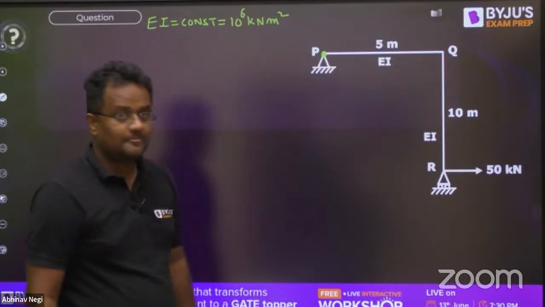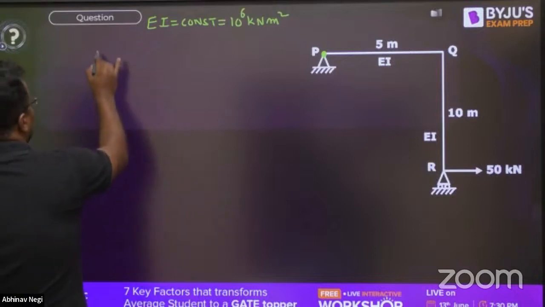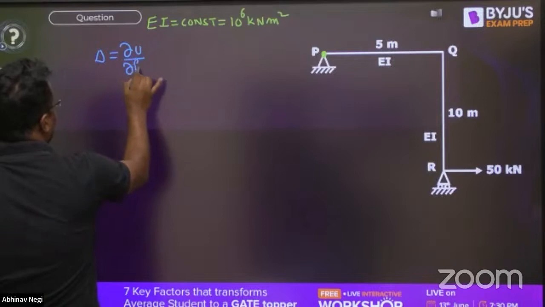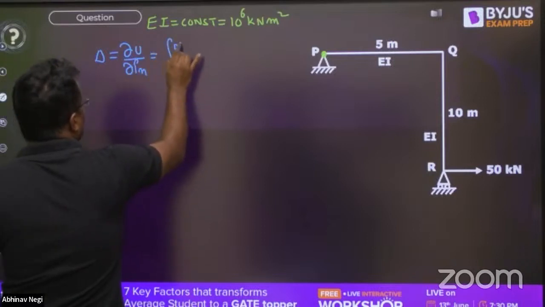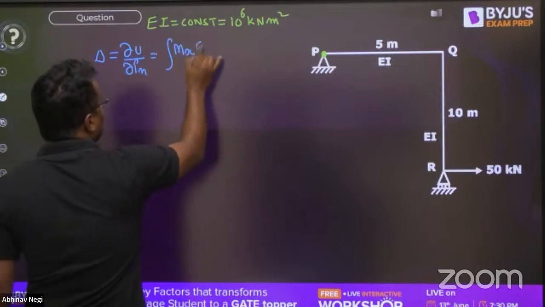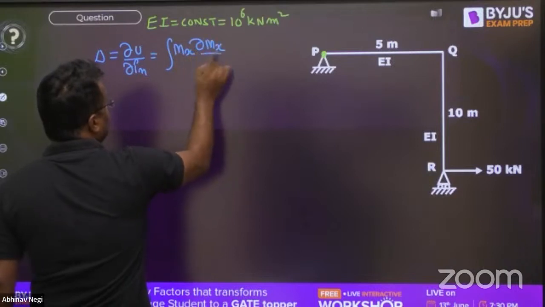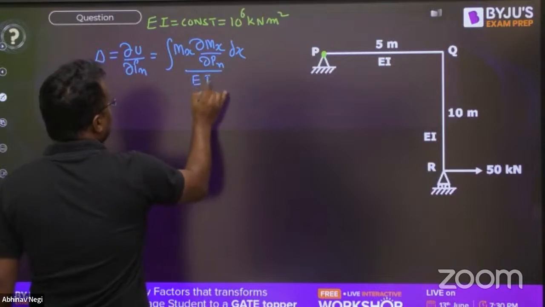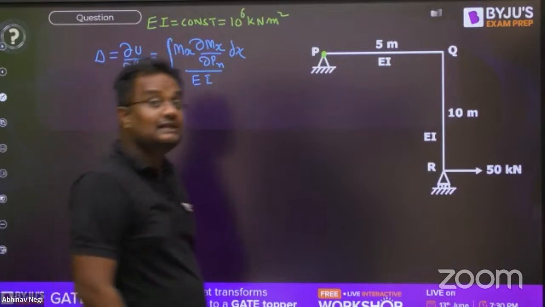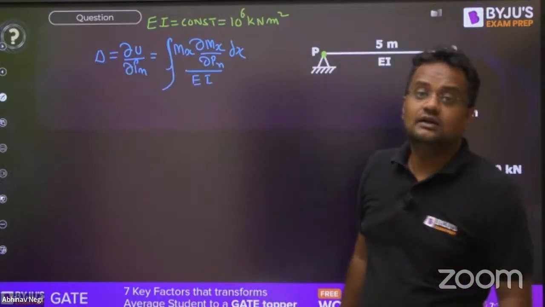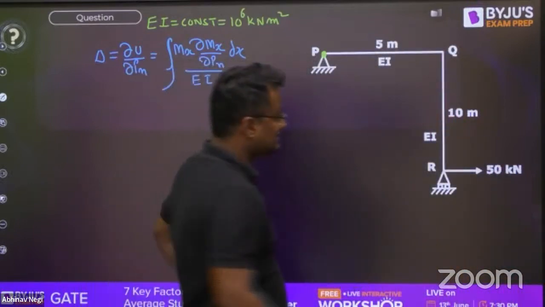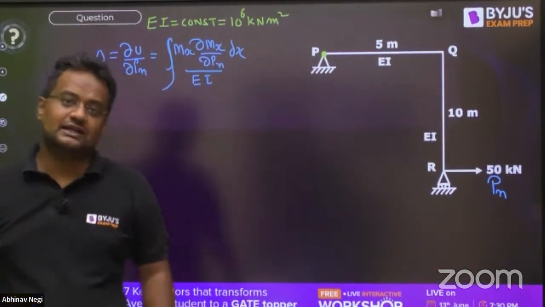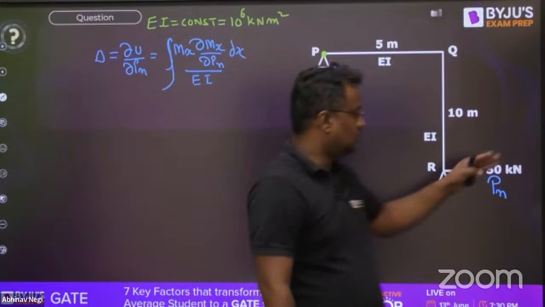So this is the thing. Now guys, you know that deflection at any point is del U by del Pn, given by writing the bending moment equation Mx, differentiating with respect to Pn, into dx by EI for the whole beam. This deflection is in the direction of load. So if we take this as Pn, the deflection del U by del Pn will be horizontal only.